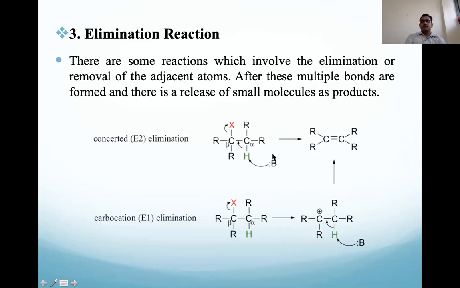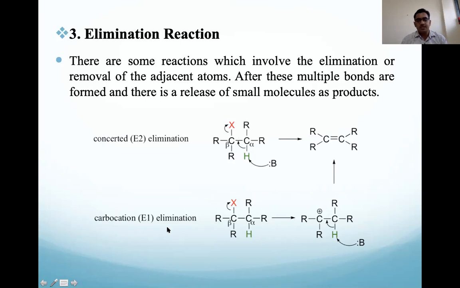E2 means the reaction goes through a one-step reaction. Both the reactants are involved in the rate-determining step. Here the base abstracts the proton, the carbon-hydrogen bond breaks simultaneously, the electrons shift, the leaving group leaves, and we get an alkene.